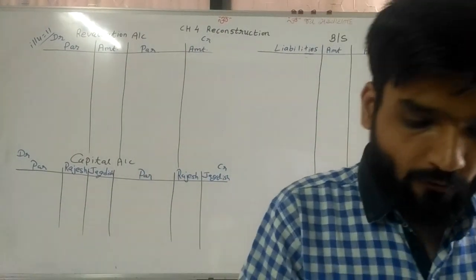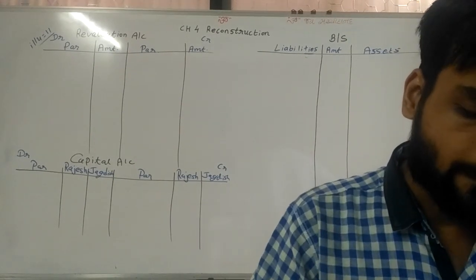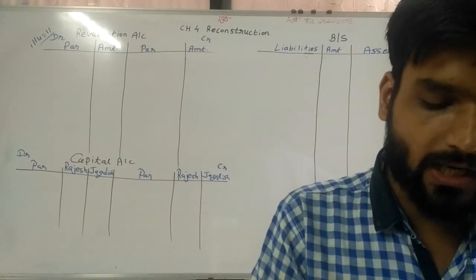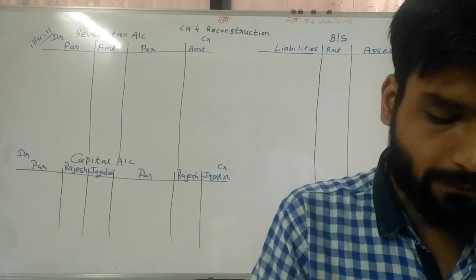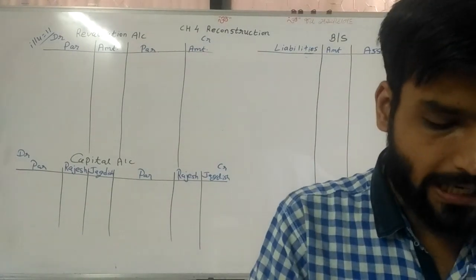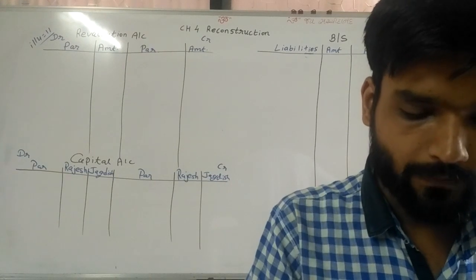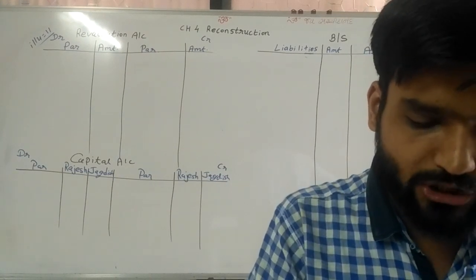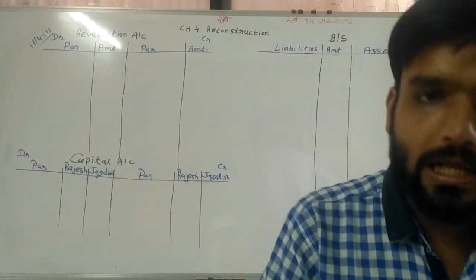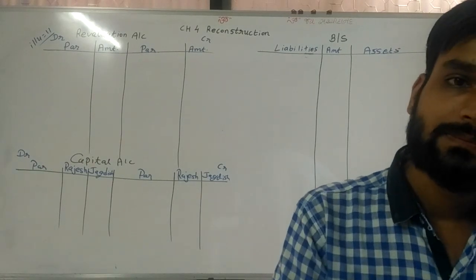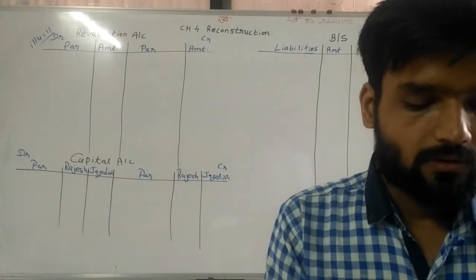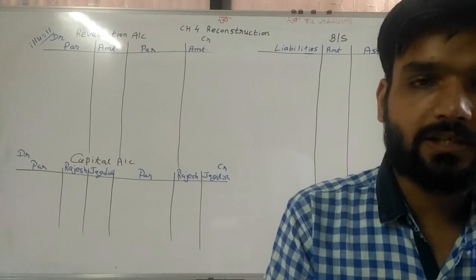In the question: from the following information, pass necessary journal entries and prepare a revaluation account and a balance sheet after the effect of revaluation in the books of Rajesh and Jagdish. So Rajesh and Jagdish are partners, and their balance sheet is given.